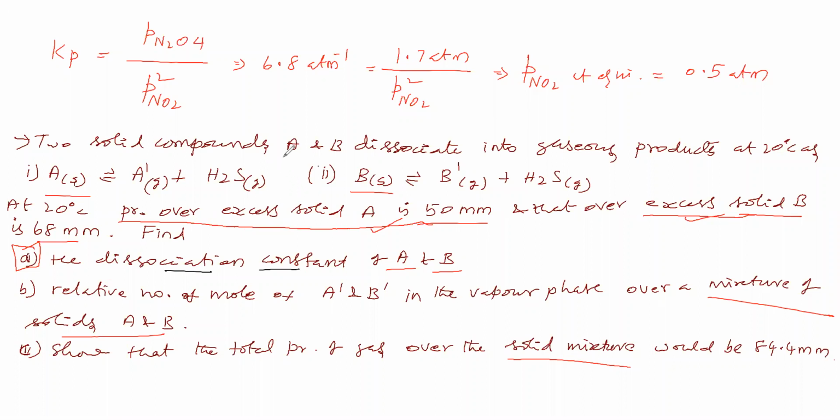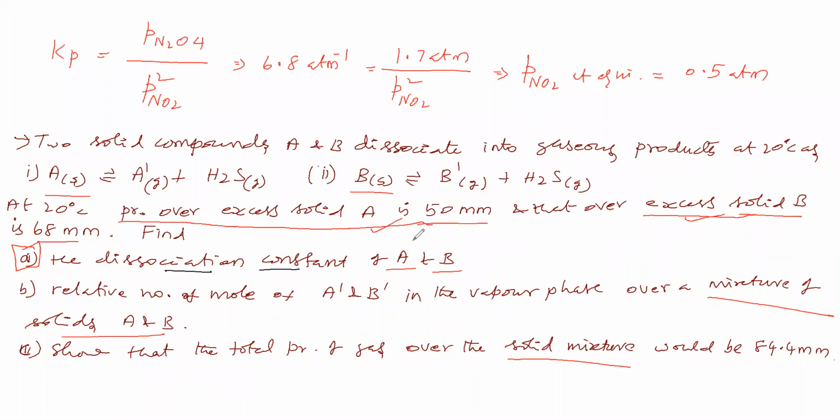Whether we have to take solid A and solid B separately, or in a mixture form, they have not mentioned. We have considered solid A and solid B separately, and we found the dissociation constants of A and B.